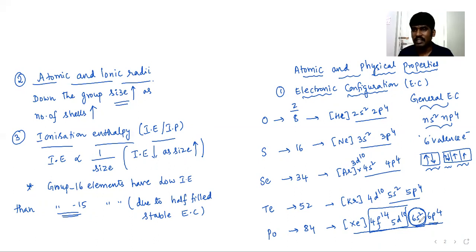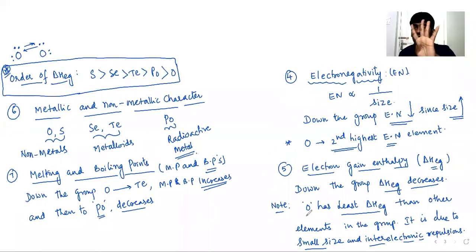That's it. That is the reason. They exhibit oxidation states of +4 and +6, but for polonium, +4 is more stable than +6. So when +4 is more stable than +6, in the sense it can form 4 covalent bonds, but the remaining elements have the ability to form 6 covalent bonds. Of course, oxygen is an exception, right? Sulfur, selenium, tellurium, I'm talking about. They can form 6 covalent bonds, but polonium can form only 4 covalent bonds. As the number of covalent bonds increases, attractions also increase, then melting and boiling points also increase.